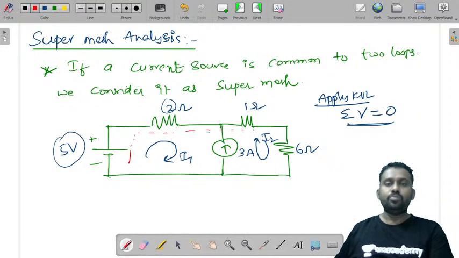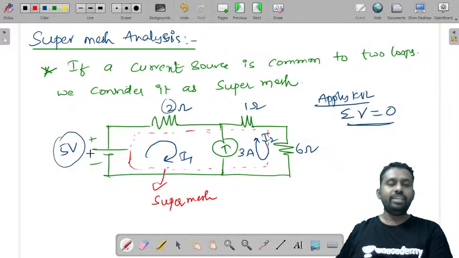these two loops combinedly as one super mesh. So this becomes a super mesh and we will apply KVL to this super mesh. That becomes one equation, and write current equations to this current source. That becomes the other equation. Then we try to solve them. So let us take a question.